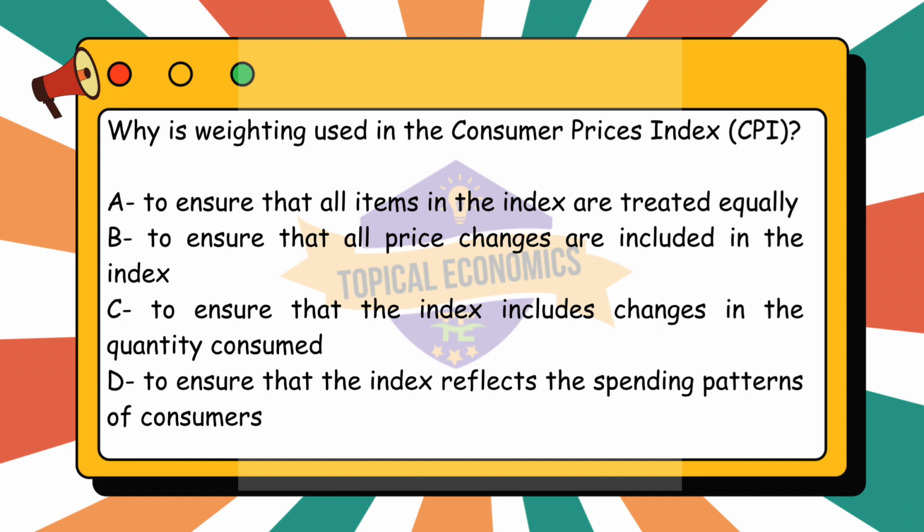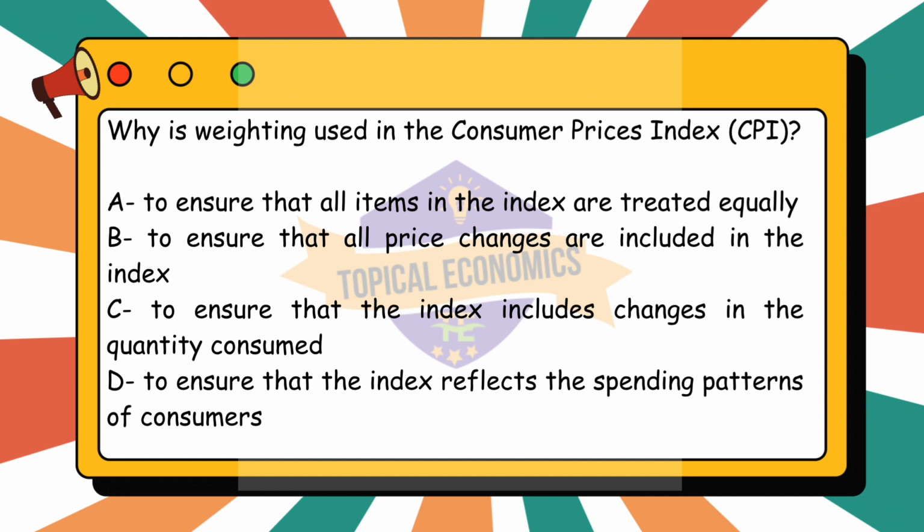Weighting is used in the Consumer Prices Index, CPI, to reflect the relative importance of different goods and services in the typical consumer spending. Items that represent a larger share of consumer spending are given higher weights, ensuring that the CPI reflects actual spending patterns. This means that price changes in more commonly purchased or higher spending items have a greater impact on the CPI than those in less frequently purchased or lower spending items.